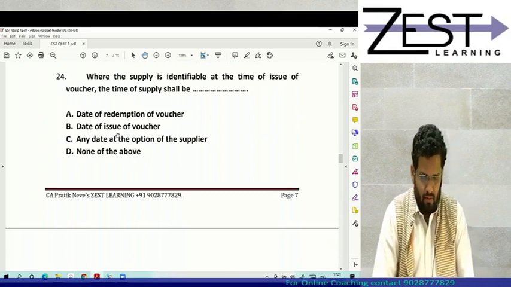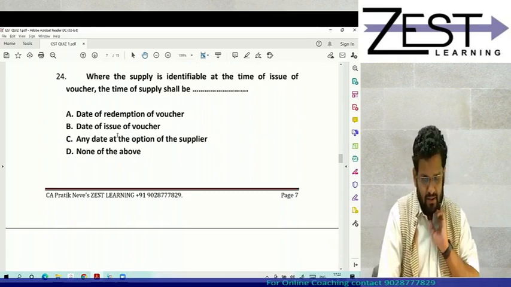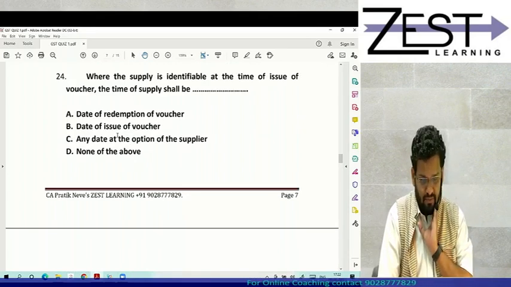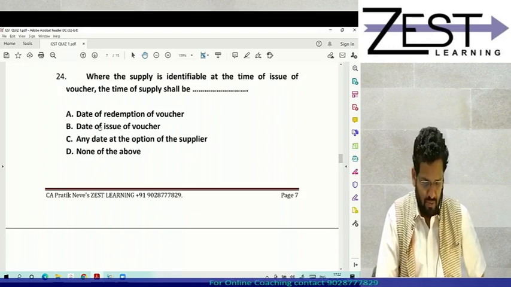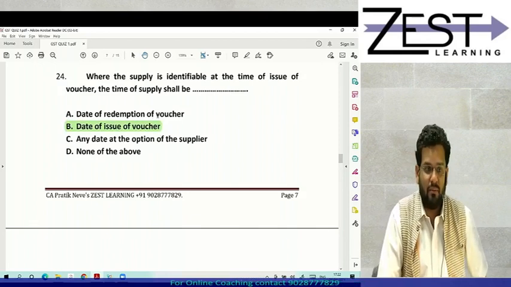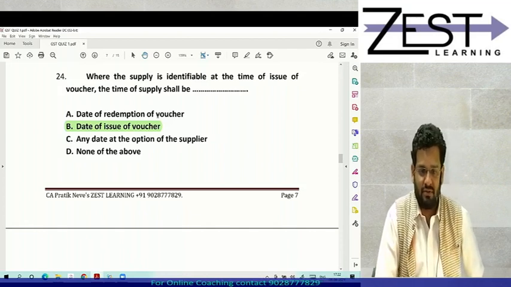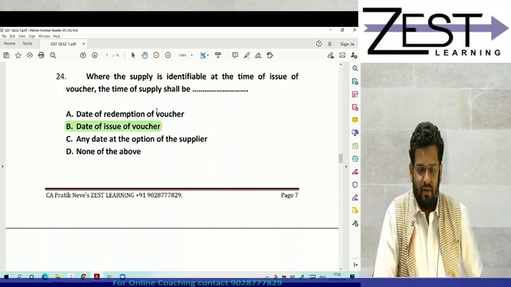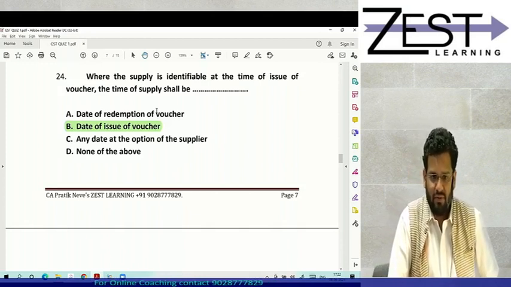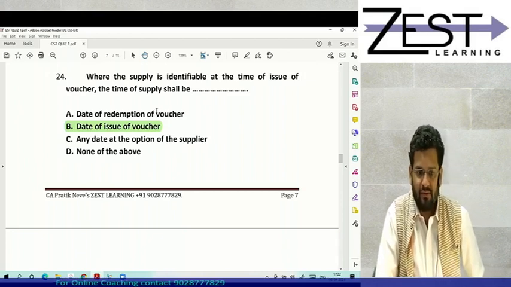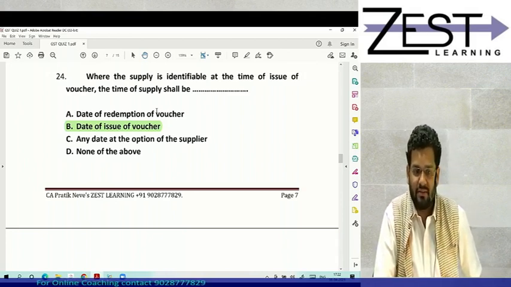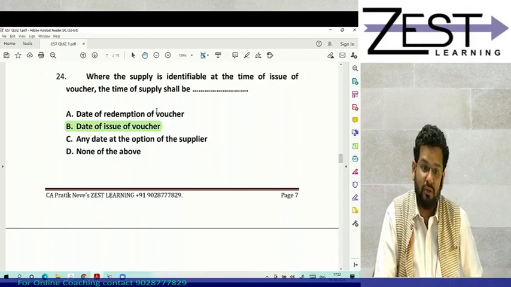Then where the supply is identifiable at the time of issue of voucher, what is the time of supply? Then the time of supply is the date of issue of voucher. Can you tell me examples given in the class for this? What examples were given? Crossword bookshop, where the voucher is issued against supply of books only.